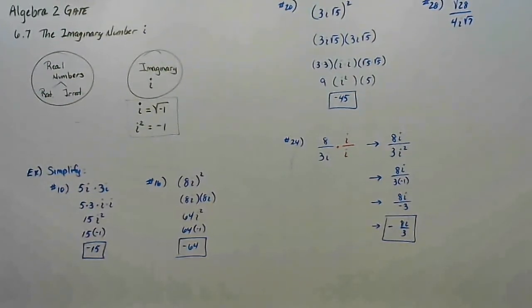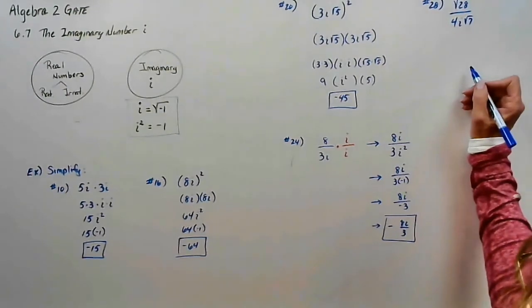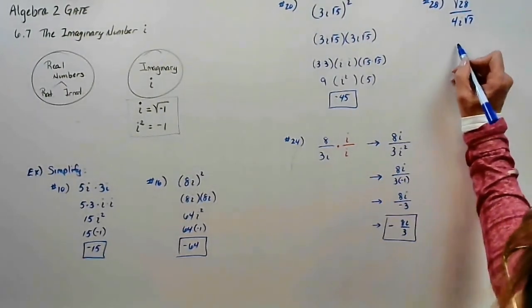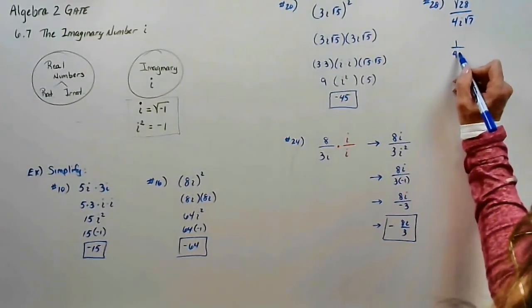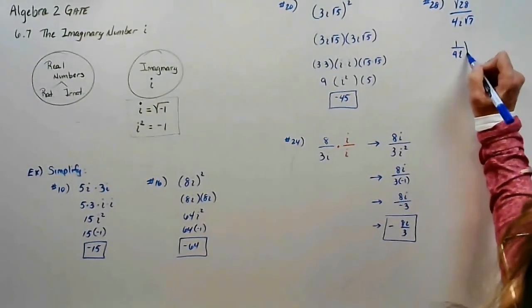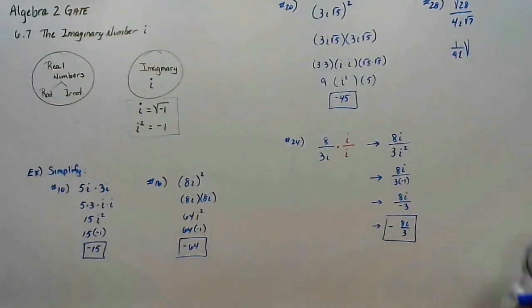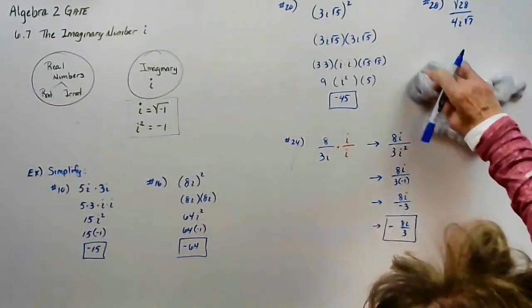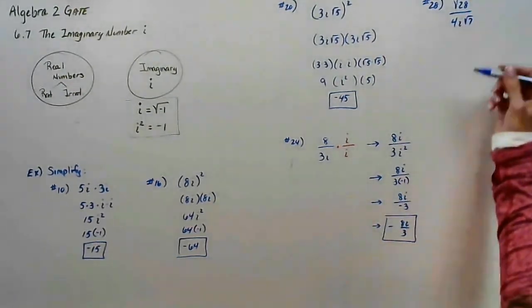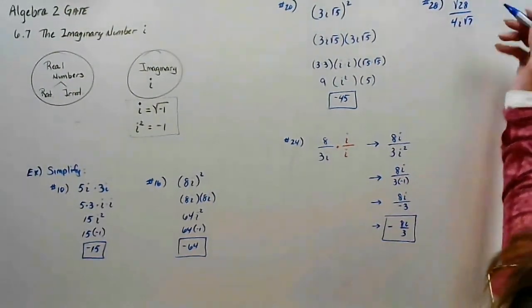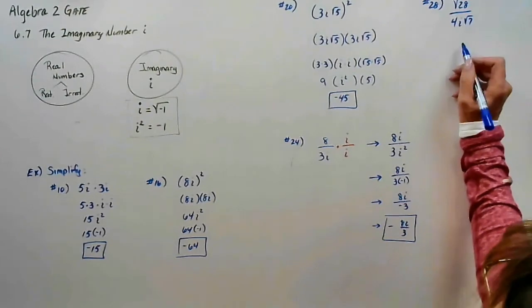What I happen to notice is 28 is under a square root, 7 is under a square root. So I'm going to rewrite this, and I'm going to put the square root of 28 and the square root of 7 together. So yeah, I will do it that way.